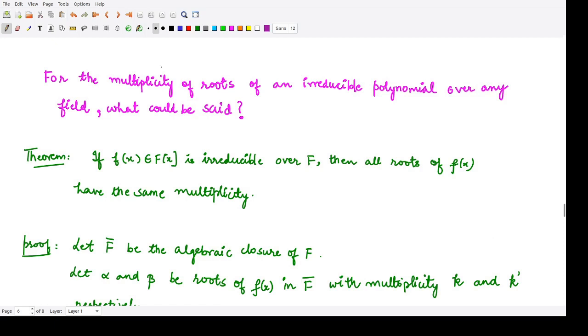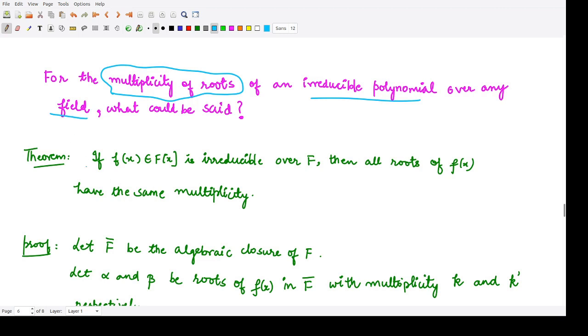The next example, or theorem, states something about the multiplicity of roots of an irreducible polynomial over any field. If that is the case, what could be said about the multiplicity of roots for any irreducible polynomial which is defined over any field? That is the question that we are going to answer using this theorem.